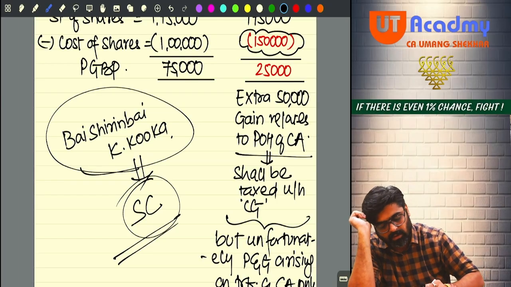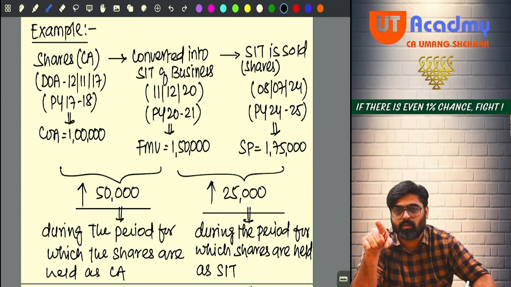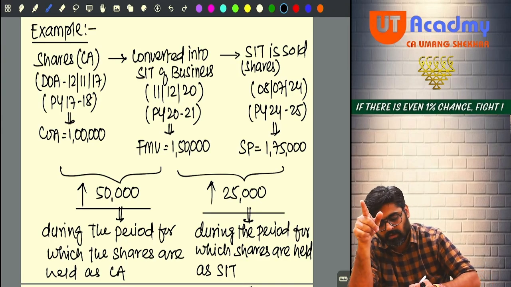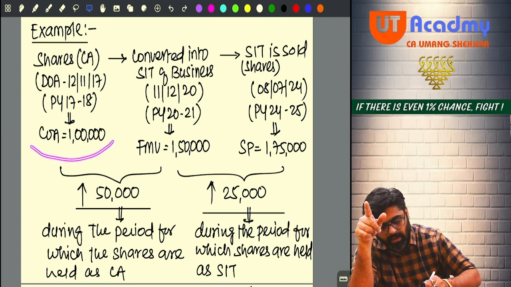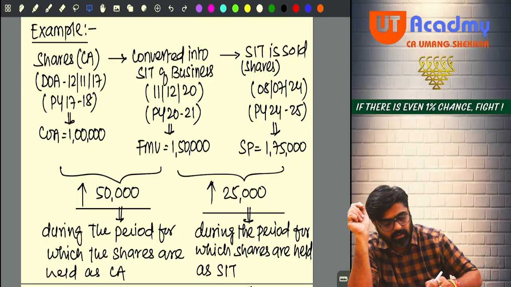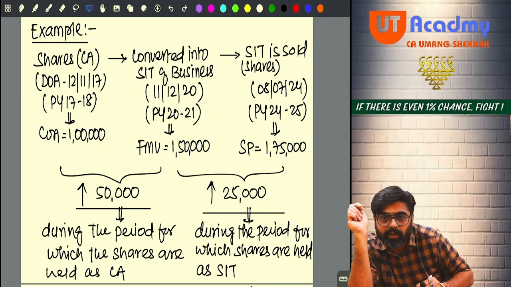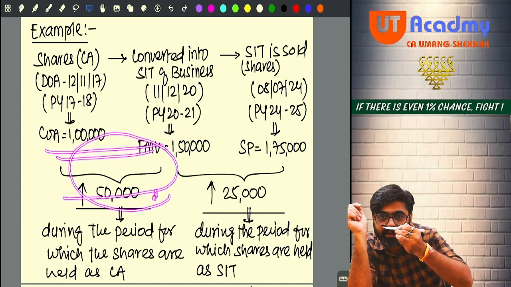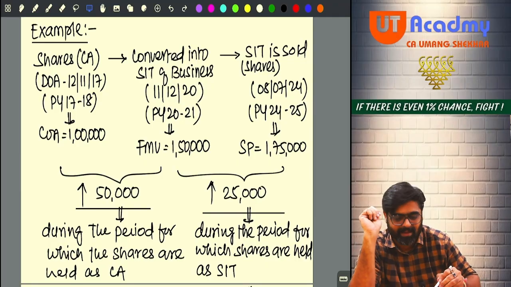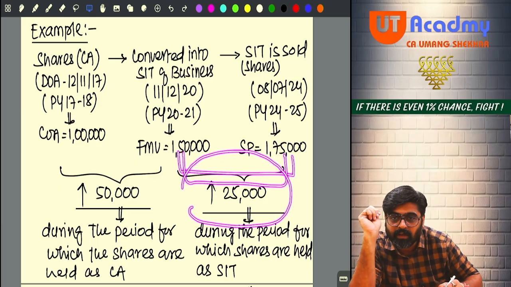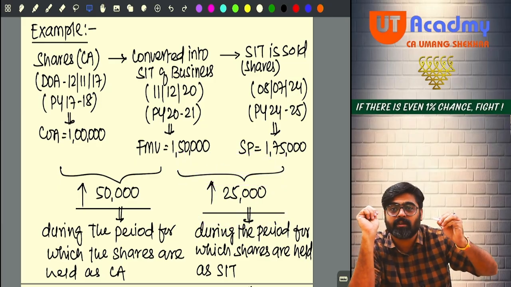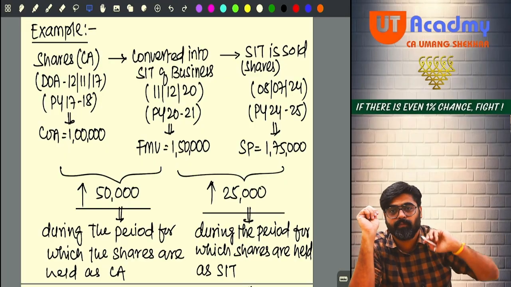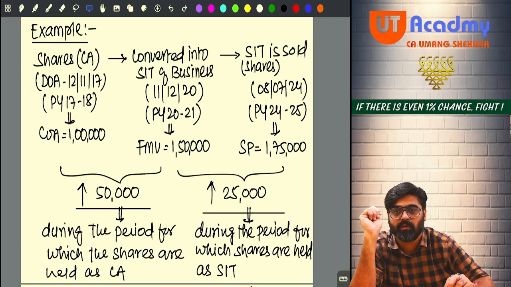So in the given question, we are supposed to calculate the capital gain. Wait, pay attention. See, capital asset, conversion is a transfer. So this gain, 50,000, will be taxed under the head capital gains, 45(2). And from here till here, you are holding the stock in trade. So this gain will now be taxable under the head PGBP. But both gains will be taxable in the year in which the stock in trade is sold. Will you remember this? Sure.